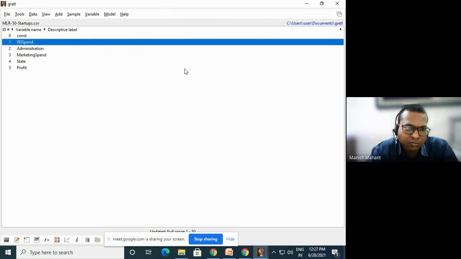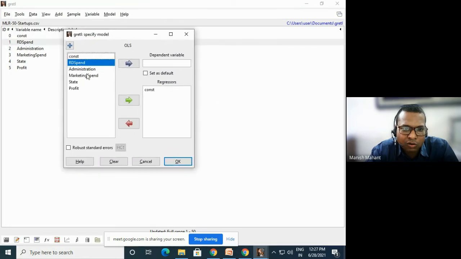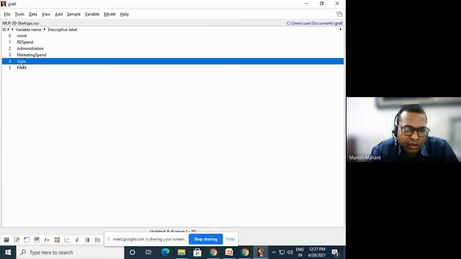Let's do a regression model by going to ordinary least squares. I am putting profit as the dependent variable, because profit is determined by R&D, administration and marketing spend. But before moving to this model, I want to convert this state column to numerical values.